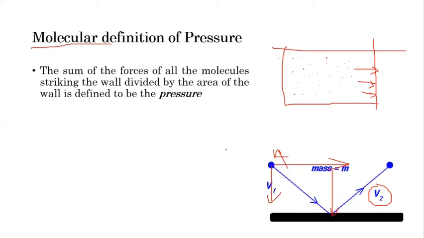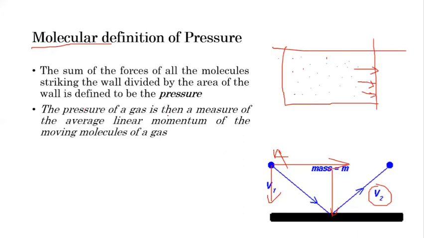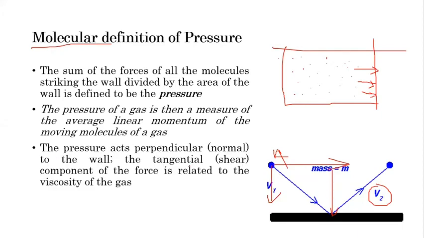And so in this way, the pressure of the gas is a measure of the average linear momentum of the moving molecules of a gas, whereas this horizontal component of force is responsible for generating viscosity, or we can say we can measure viscosity by calculation of this force. So the pressure acts perpendicular to the wall, and the tangential or shear component of the force is related to the viscosity of the gas. So this is the definition of pressure with the molecular consideration.